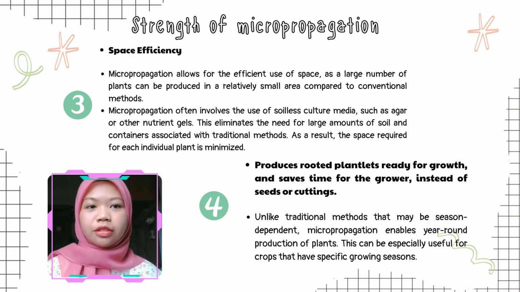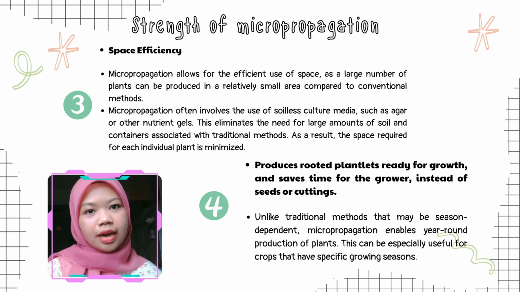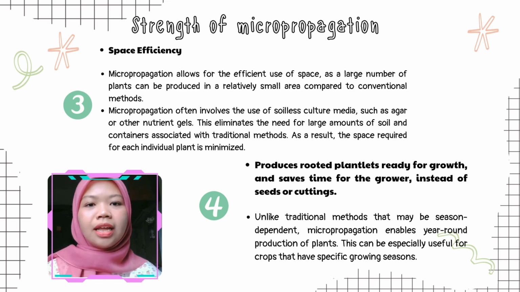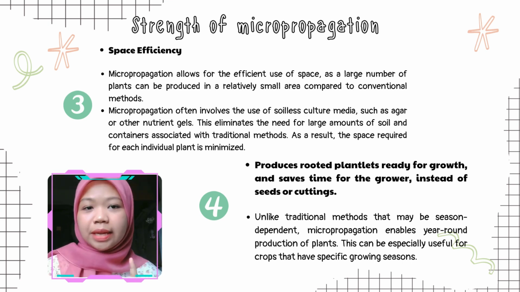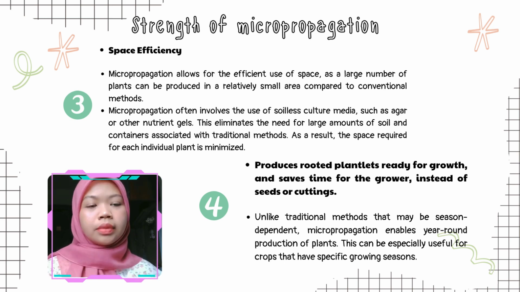The fourth strength of micropropagation is that it can produce rooted plantlets ready for growth and save time for the grower, instead of cut seeds or cuttings. Unlike traditional methods that may be season dependent, micropropagation enables year-round production of plants. This can be especially useful for crops that have specific growing seasons.